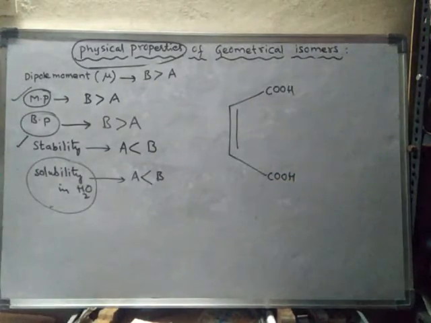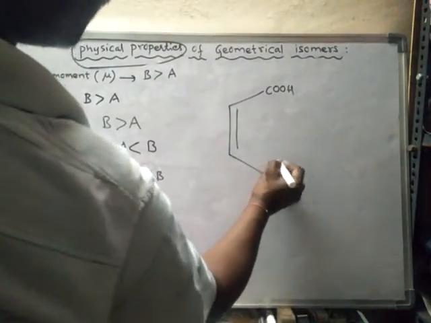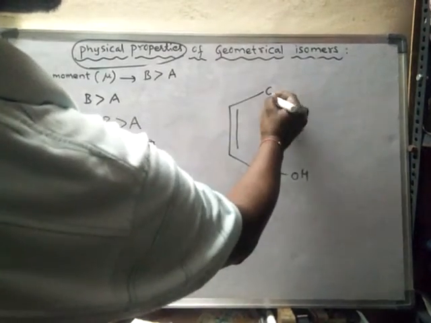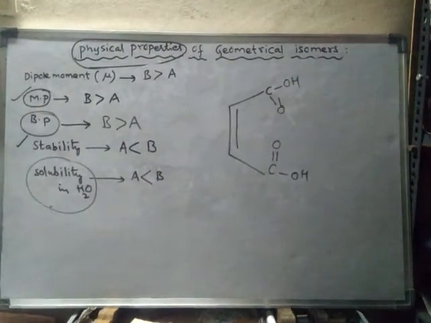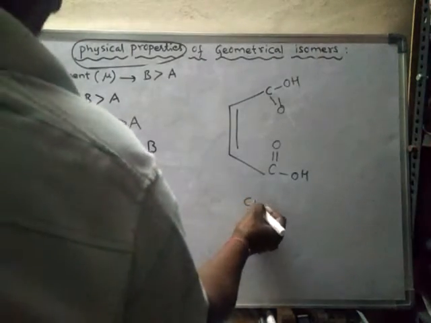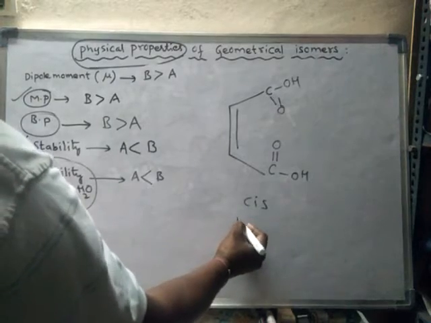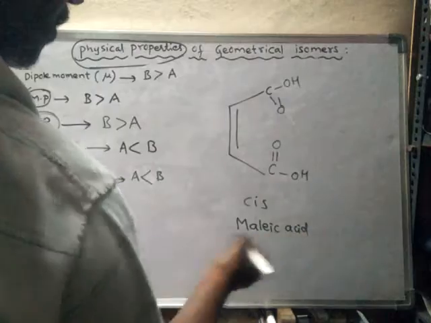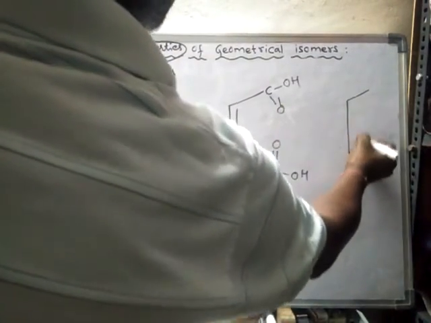If these two COOH groups are present towards the same side, this is the cis form, and it is called maleic acid. Its trans form is called fumaric acid.